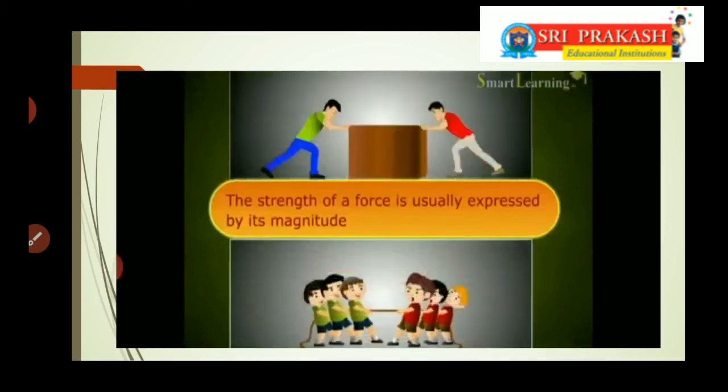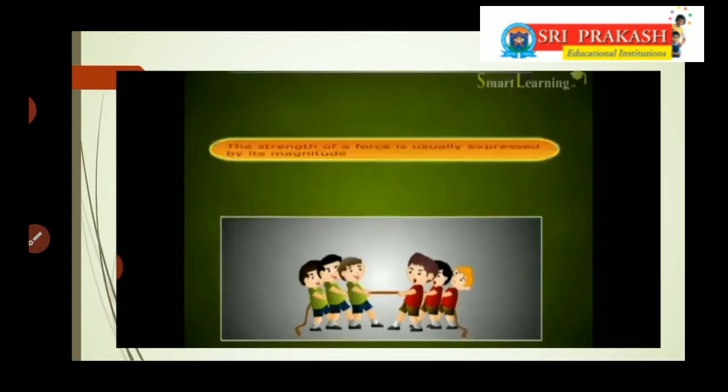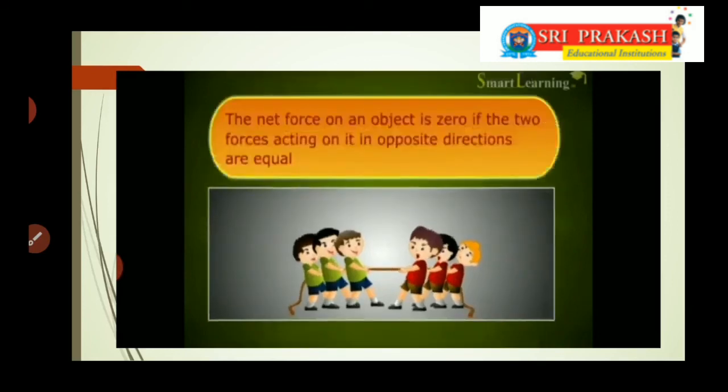In both the cases, forces are acting in opposite directions to each other. One is a pushing condition and the other is a pulling condition. But in both the cases, the total force or the net force acting on the object is 0. The net force on an object is 0 if the two forces acting on it in opposite directions are equal.